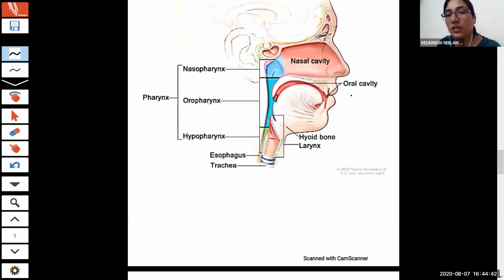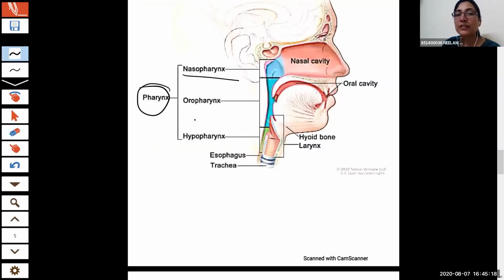So this is the nostril, and air comes through the nostrils, and this is the oral cavity. Both meet at a point, right? Air is also coming and food is also coming. So this common passage for food as well as air is known as the pharynx.